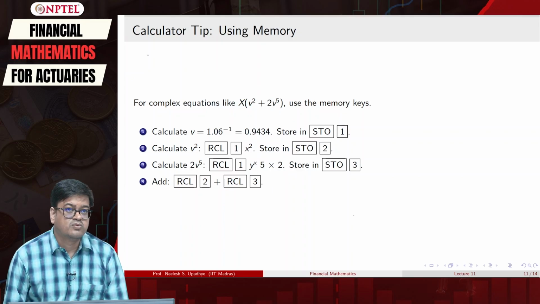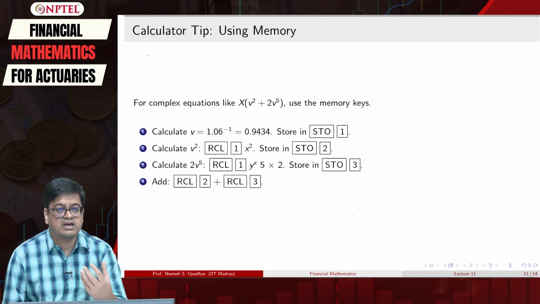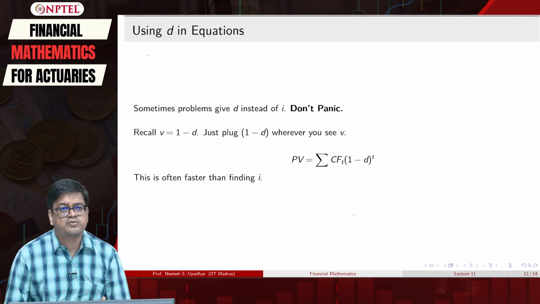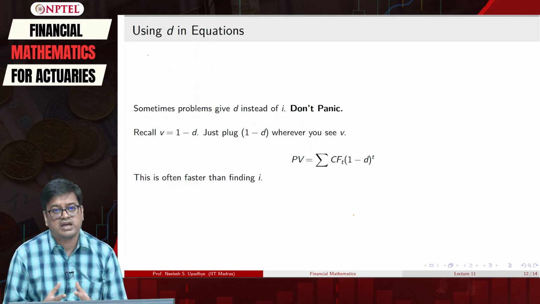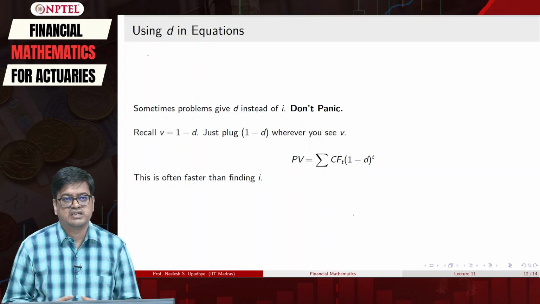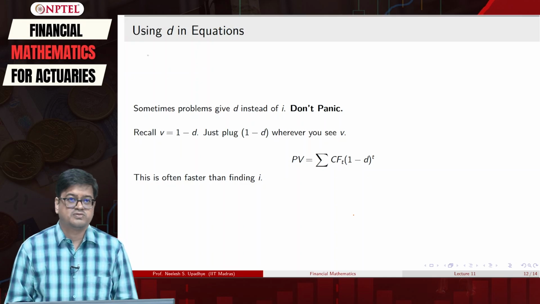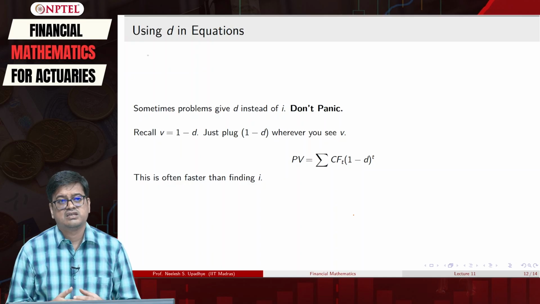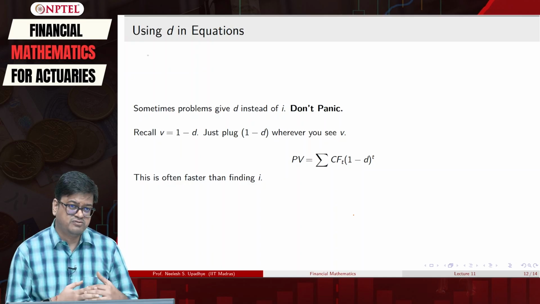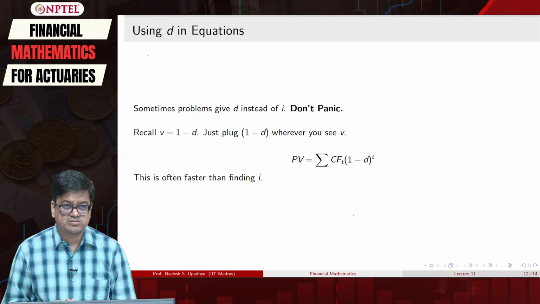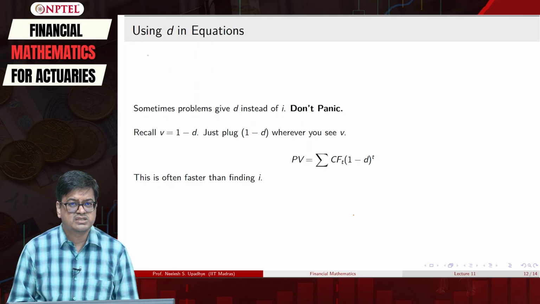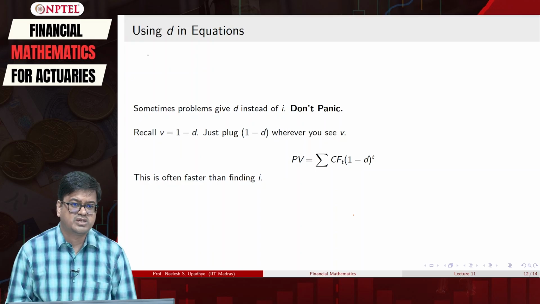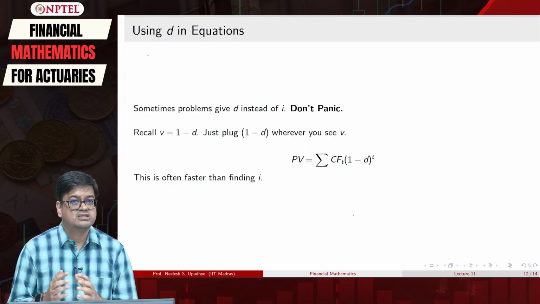Now one more question can come. We are dealing with interest rate. What if I am given a discount rate in the equations? Yes, you can handle it. We already know that whenever a discount rate is given, there is a relation with the discount factor v, which is 1 minus d. So just plug that 1 minus d into your equation and you can easily compute all the present values. So this is the key.